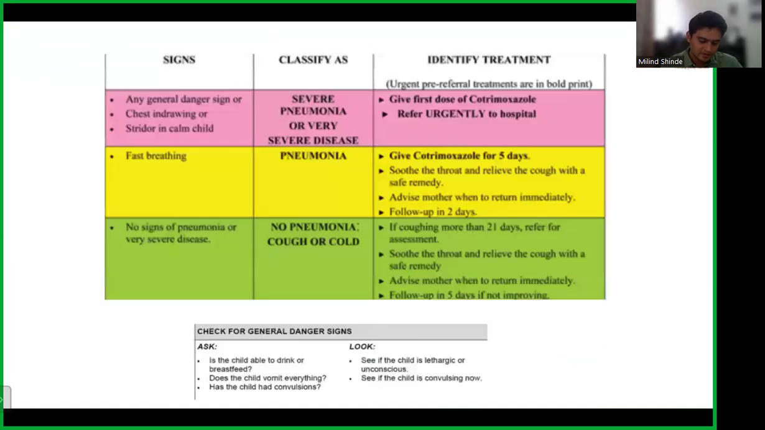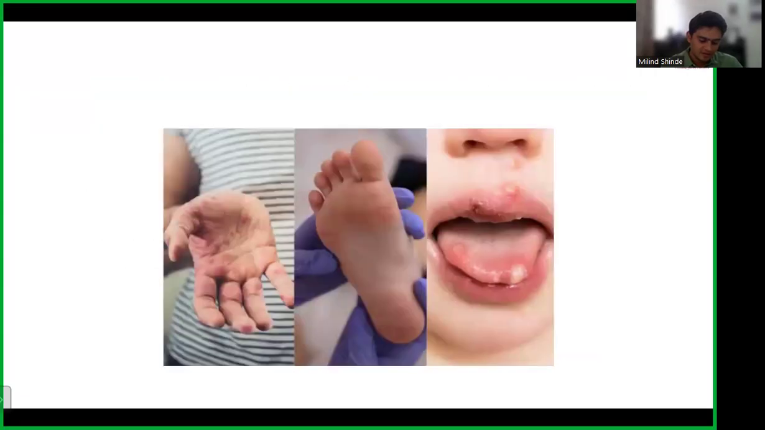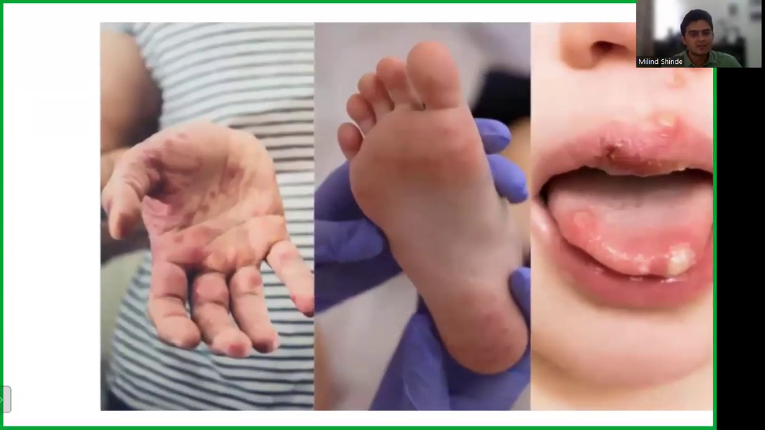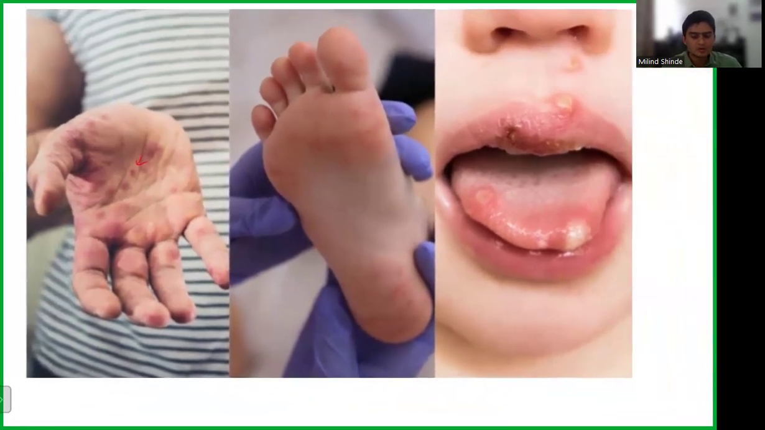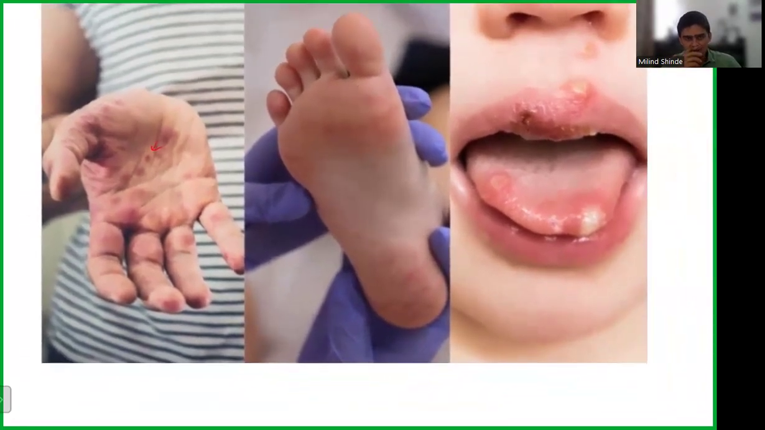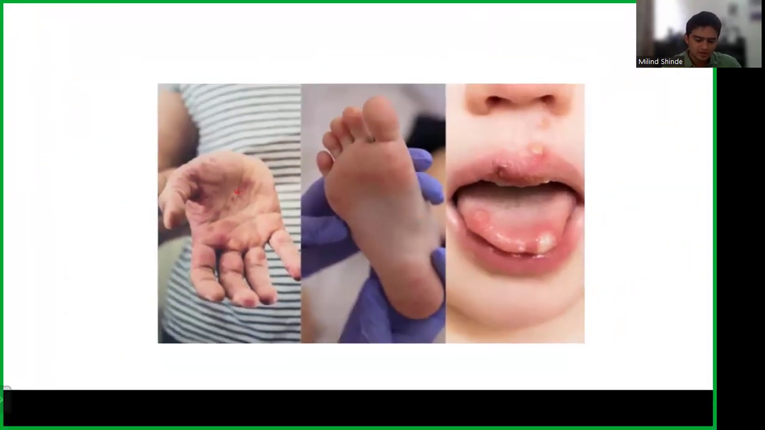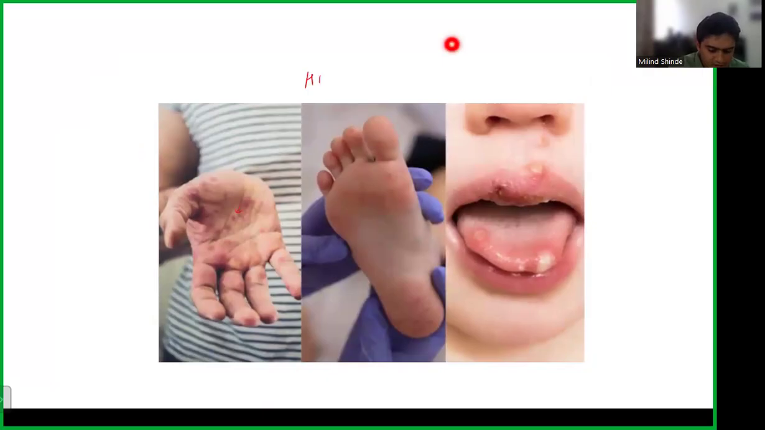So I'll just show you some images, because this is again a very hot topic. So what do you see here? See, hand, foot, and mouth. This hemorrhagic kind of red spots that you'll see. So this is the kind of rash you see on the hand, foot, and mouth. Especially this virus has a preference for infecting these three things commonly. So this is what HFMD looks like: hand, foot, and mouth disease. Okay, again caused by Coxsackie virus and enterovirus.